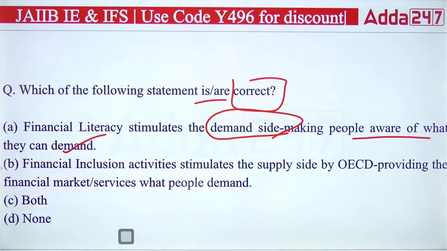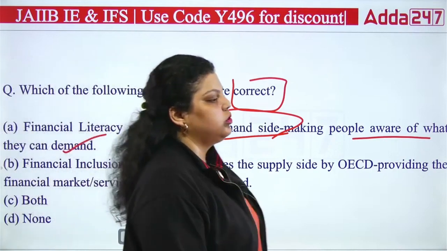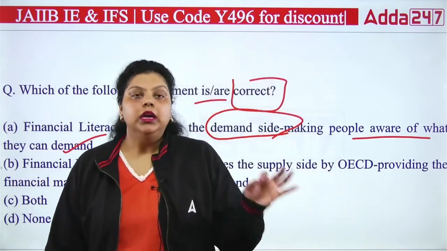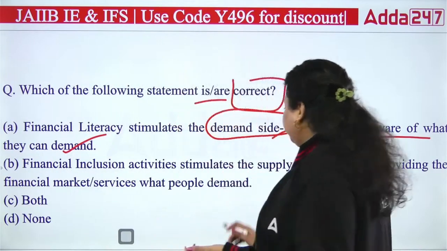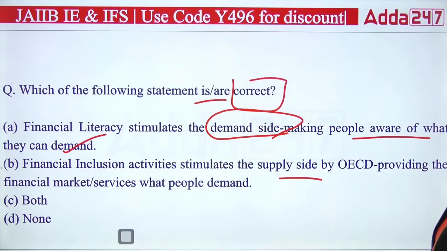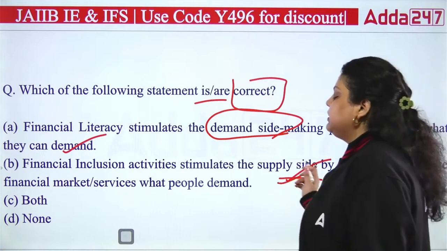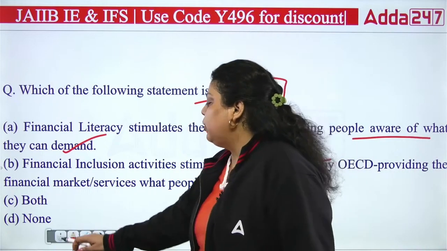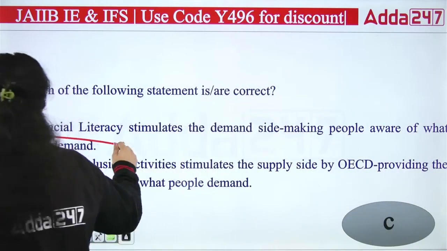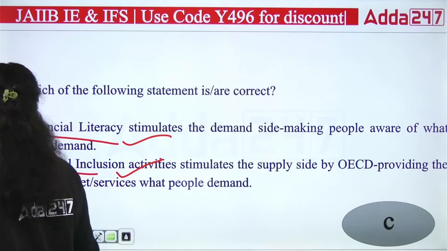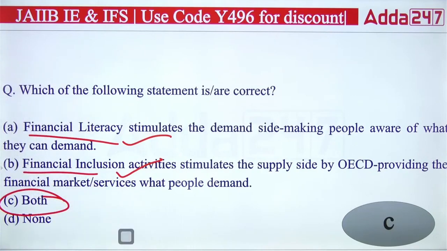So this is correct. When it comes to financial inclusion, it is simply a process in which we want to link each and every one with financial products and services at an affordable cost. Okay, so what do we want? We want to make it possible that everybody will have financial products and services available with them. It means the right answer is both the statements are correct in context of this question. Financial literacy is correct, financial inclusion is correct, so the right answer will be C, both.